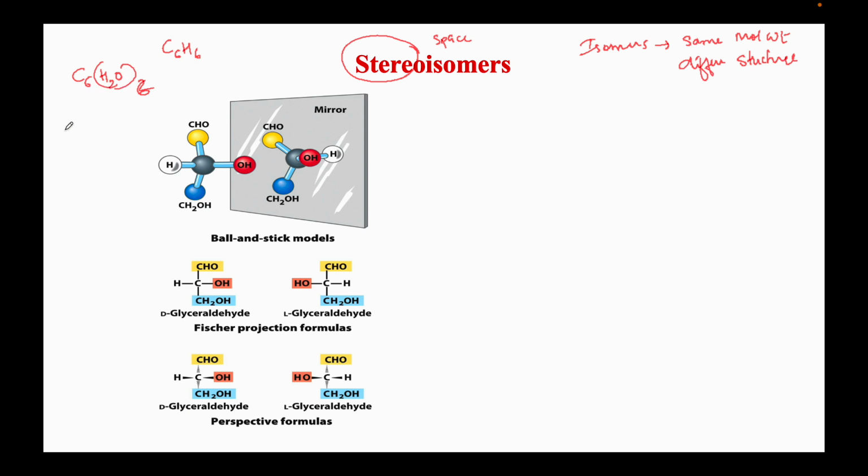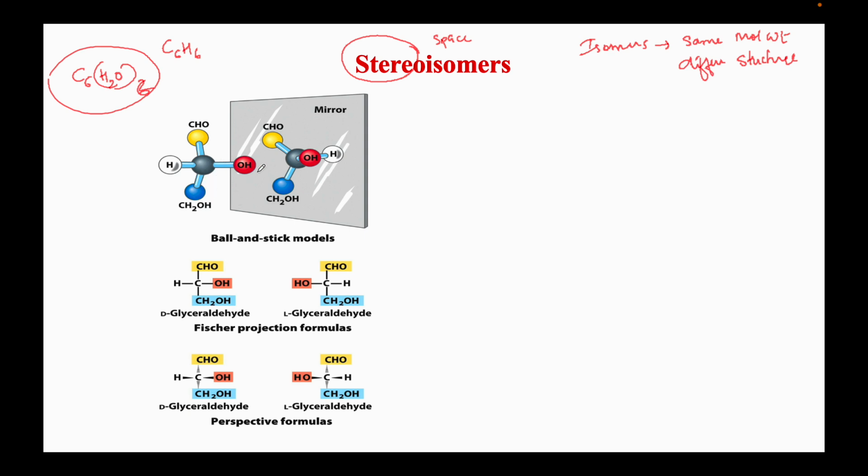So we have different hexoses, right? They have the same chemical formula, but the only difference is the structure. So among hexoses we have glucose, mannose and galactose, but these three are different sugars, because the OH is placed in a different position.